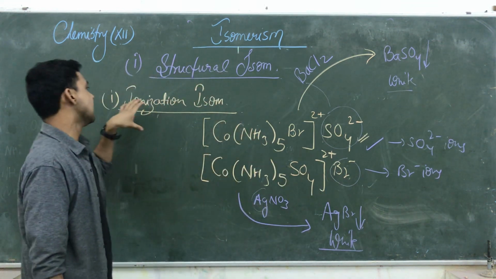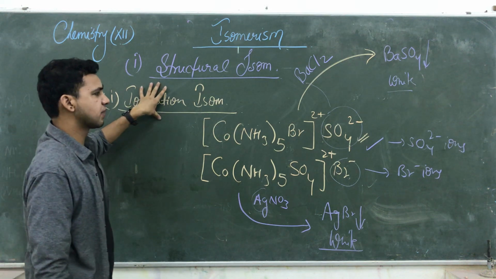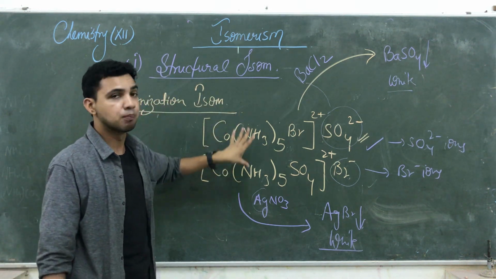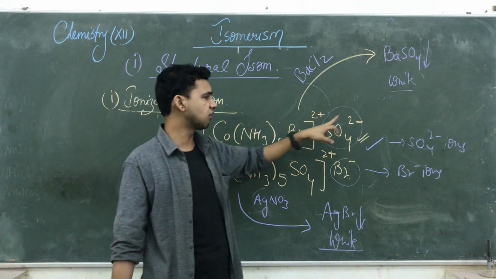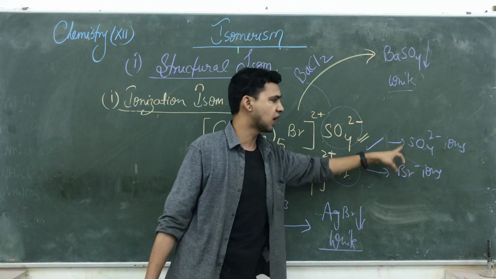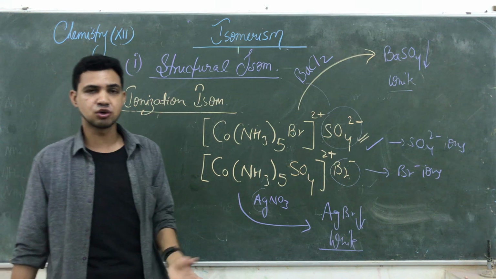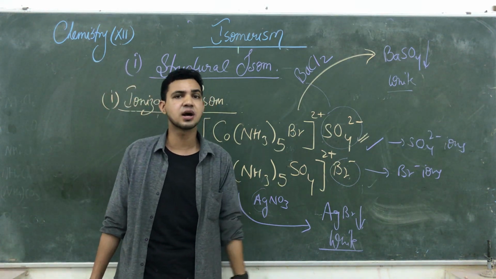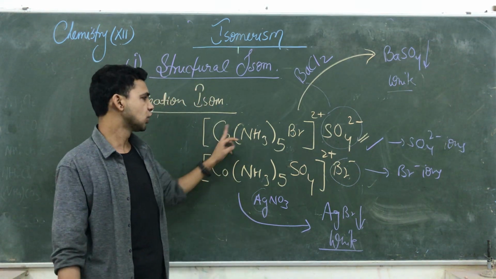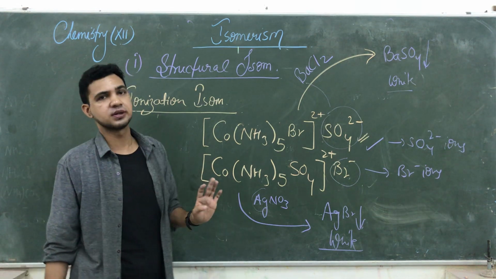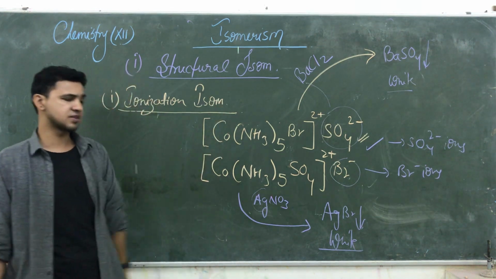So the ionization isomers have the same molecular formula, but when they dissolve in water, they give you different ions. That's why this isomerism is known as ionization isomerism in coordination compounds. I hope you all understand.